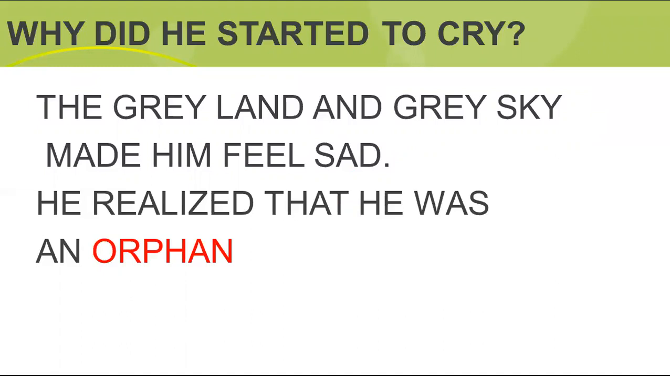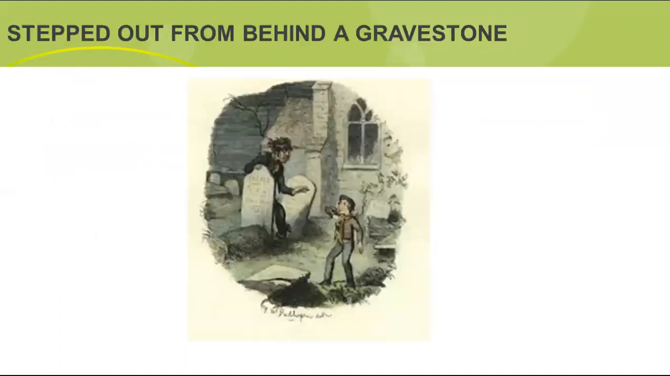When he was crying, he heard a terrible voice, and a man stepped out from behind a gravestone and held him tightly. Keep still, don't move, otherwise I will kill you. I will cut your throat. In the next paragraph, there was a description of the man. He was dressed in rough grey clothes, and he had a big iron chain on his leg.